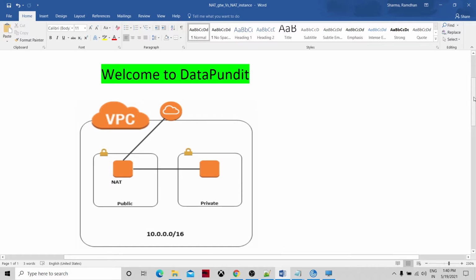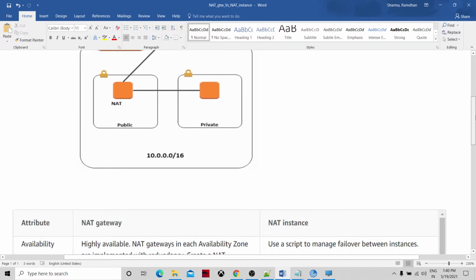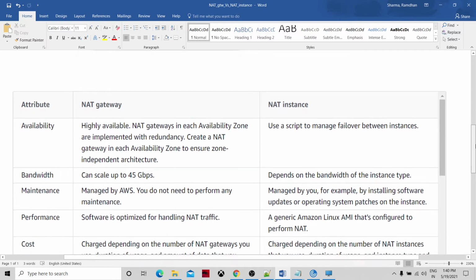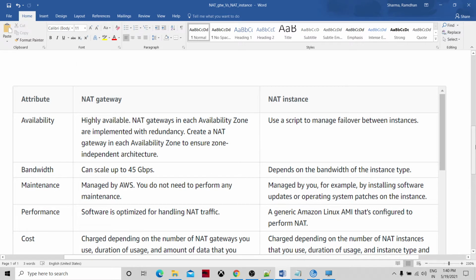Before that, we are going to check the difference between why we use the NAT instance and why we use the NAT gateways, and in which scenarios these two services of AWS would be used in an optimized way. So the first difference is availability. The NAT gateway is meant for the services, and it's managed by AWS as it's a part of the managed services.